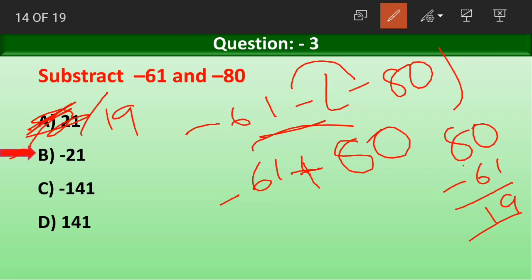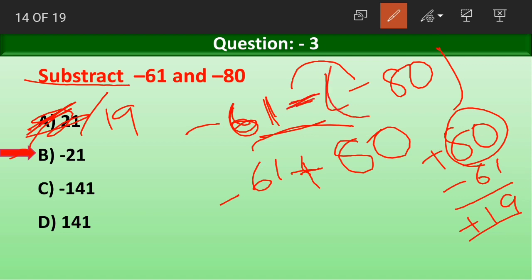Again, if you apply the rule of higher absolute value, the number with the higher absolute value is 80. It has a positive sign, so the answer also has a positive sign. Is this clear, class? The first integer is minus 61. Then as they are asking us to subtract, we put the minus sign, then the second integer is minus 80. So we put it inside a bracket as it also has a sign of its own. Minus into minus is plus.